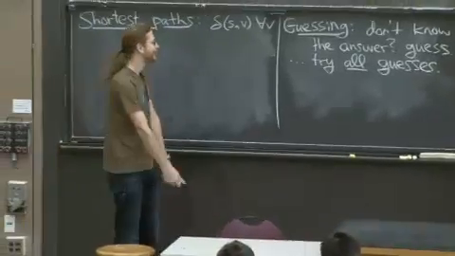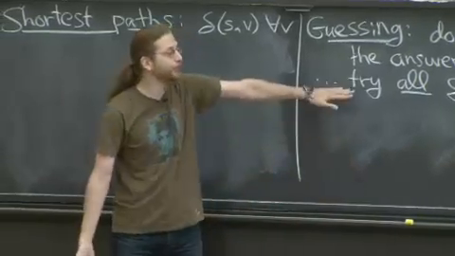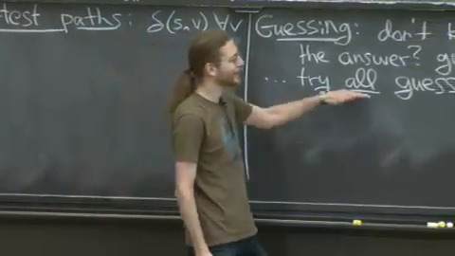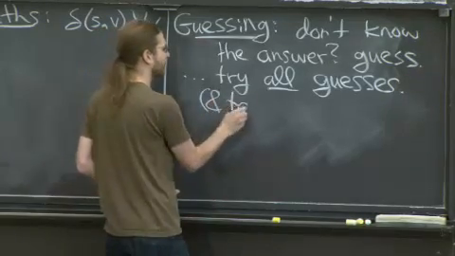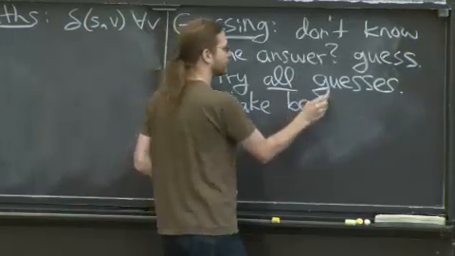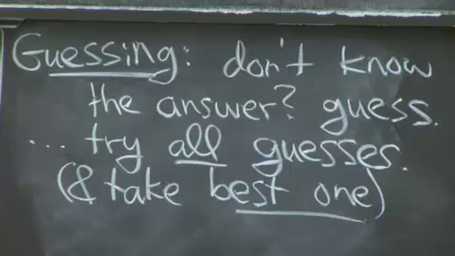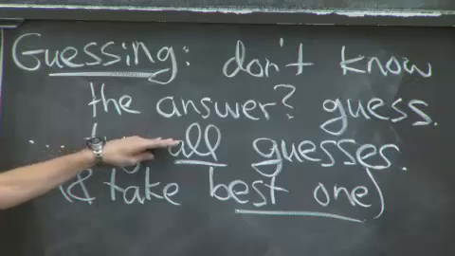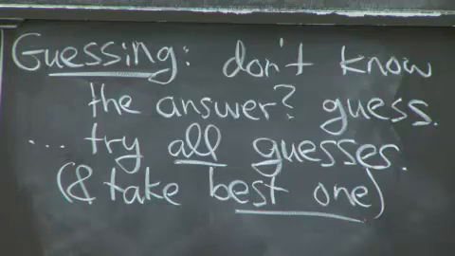Trying to make it sound easy, because usually people have trouble with dynamic programming. It is easy. Try all the guesses. That's something a computer can do great. This is the brute force part. But we're going to do it carefully. Not that carefully. I mean, we're just trying all the guesses. Take the best one. It's kind of important that we can choose one to be called best. That's why dynamic programming is good for optimization problems. You want to maximize something, minimize something. You try them all, and then you can forget about all of them and just reduce it down to one thing, which is the best one or a best one.